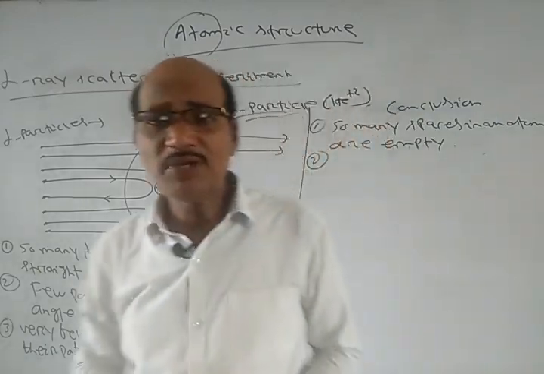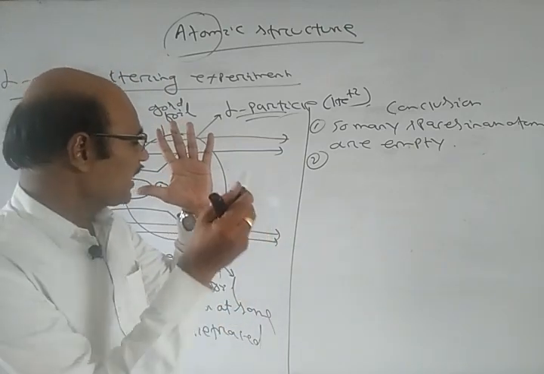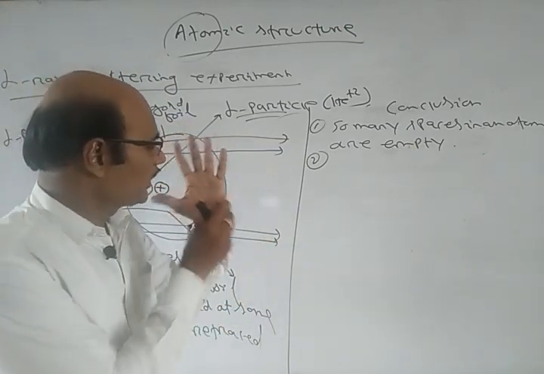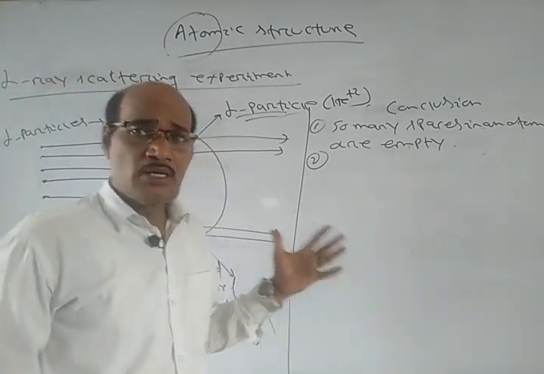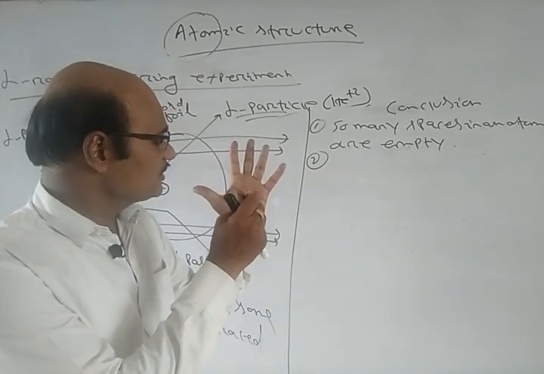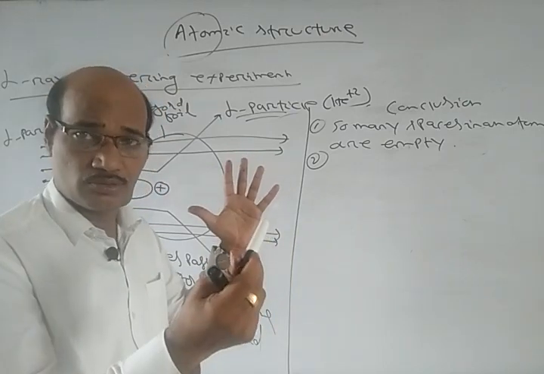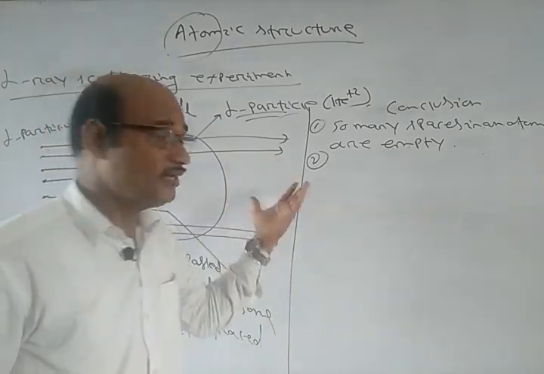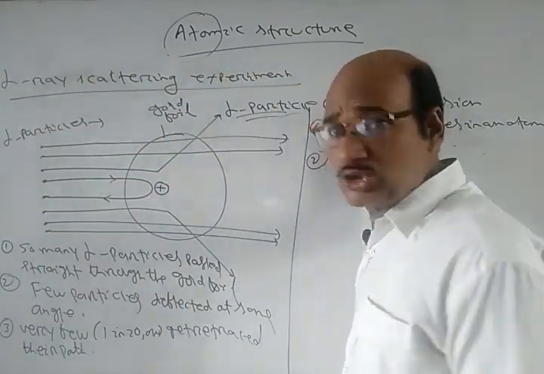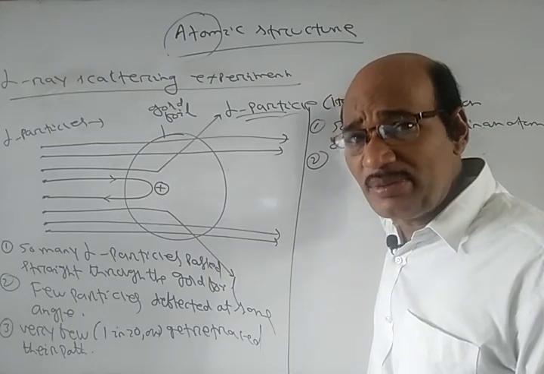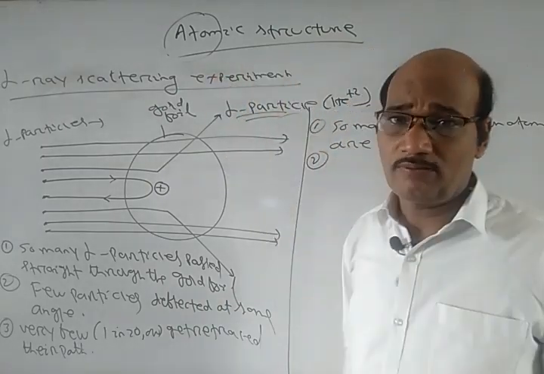Number 2, a few particles get deflected at some angle. Some are deflecting, and here one is coming back. Why is it coming back? Because there is a heavy mass here, with no empty space. It's a heavy one, so the particle comes back. Now the same thing applies here: alpha particles are He2+, doubly charged helium atoms, so they are positively charged particles.